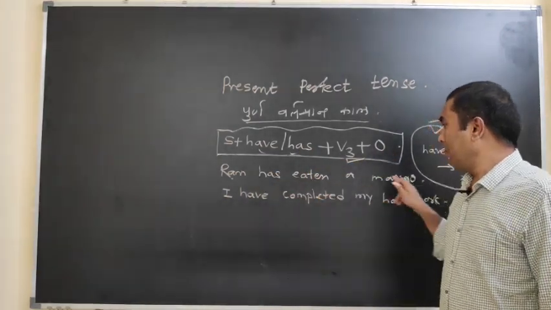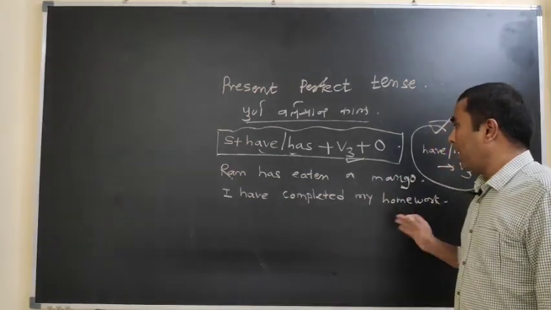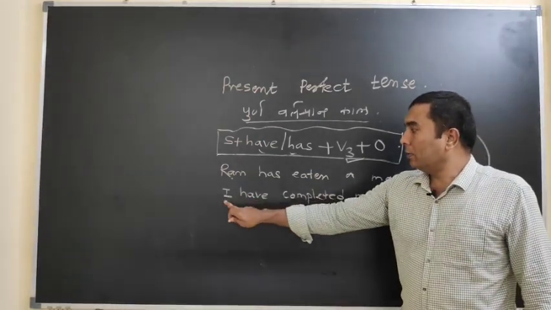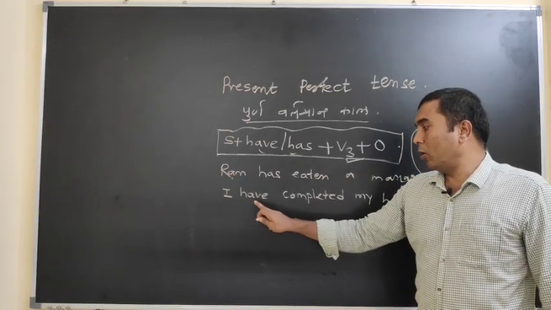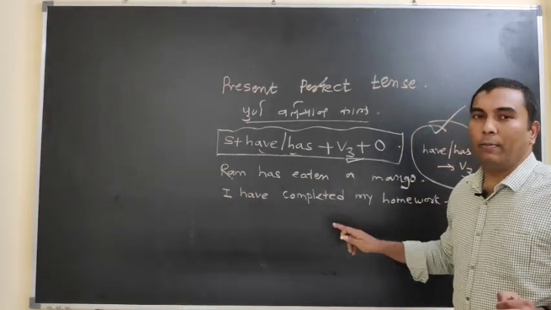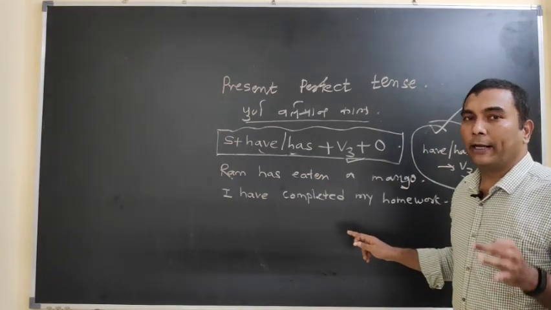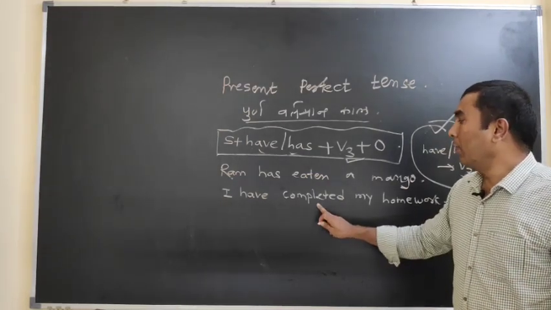Ram has eaten a mango. I have completed my homework. Here I is the pronoun, so I have taken have as a supporting verb or auxiliary verb. Complete, completed, completed. These are the three forms of the verb complete.